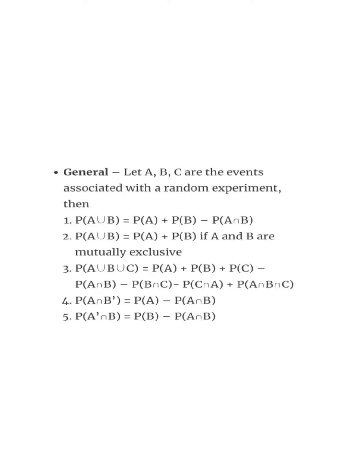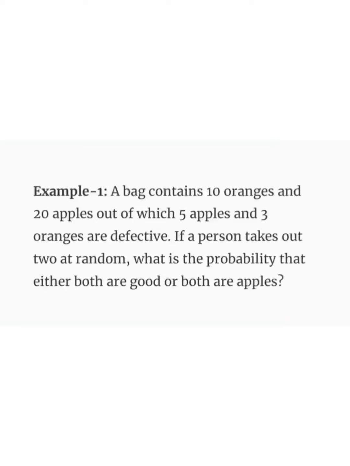are mutually exclusive events. P(A union B union C) is equal to P(A) plus P(B) plus P(C) minus P(A intersection B) minus P(B intersection C) minus P(C intersection A) plus P(A intersection B intersection C). Then P(A intersection B bar) is equal to P(A) minus P(A intersection B). P(A bar intersection B) is equal to P(B) minus P(A intersection B). These are some rules. Let us solve one simple example.